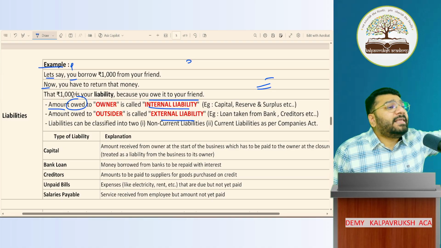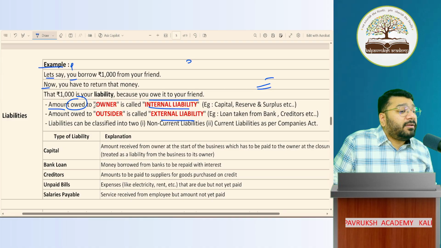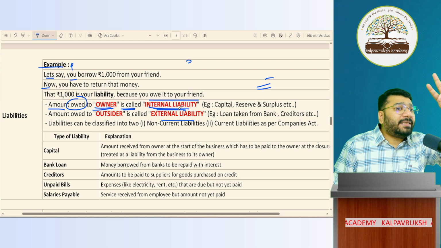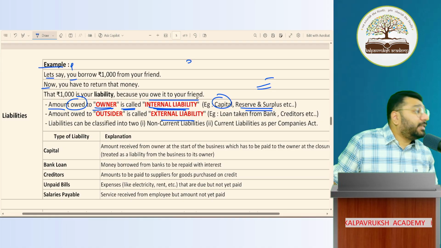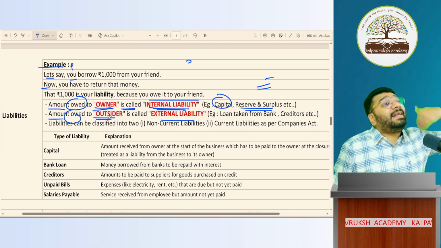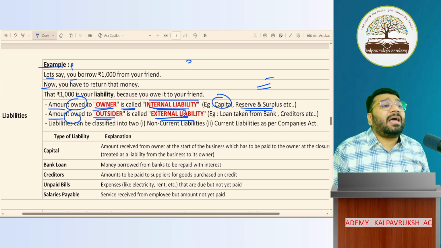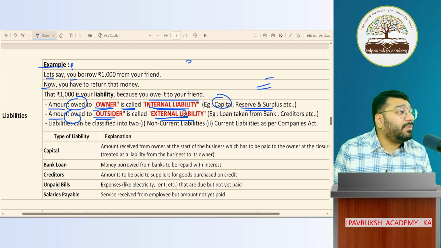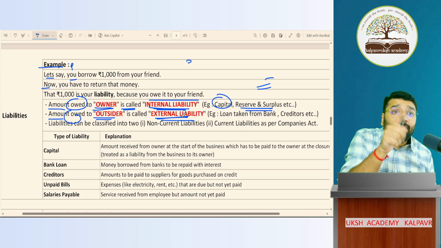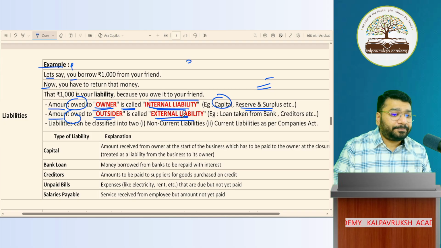Amount owed. OWD stands for what? Owed means what? Have to pay. Any amount owed by the business to the owner is called internal liability. Got it? Not got it? Two examples for that. One is capital. Second is reserve and surplus. On the other hand, any amount owed to an outsider, a third party, means other than the owner, is called external liability. Any money that I have to pay to other than the owner is called external liability. Got it? Not got it? So any money that we have to pay to the owner in future is internal liability. Clear or not clear?